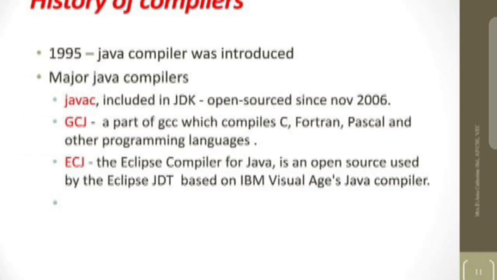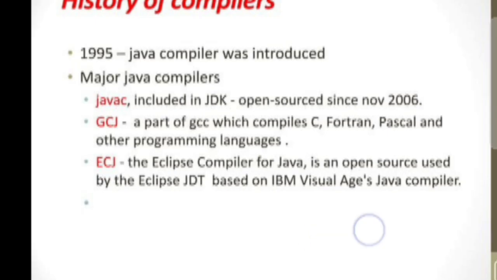History of the compiler. In 1995, the Java compiler was introduced. The major Java compiler, included in the JDK, has been open source since 9 November 2006. A part of GCC compiles C, Fortran, Pascal and other programming languages. The compiler for Java is open source by the JDT, based on the IBM Visual Age Java compiler.